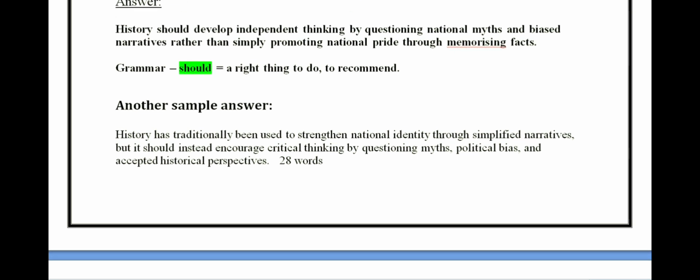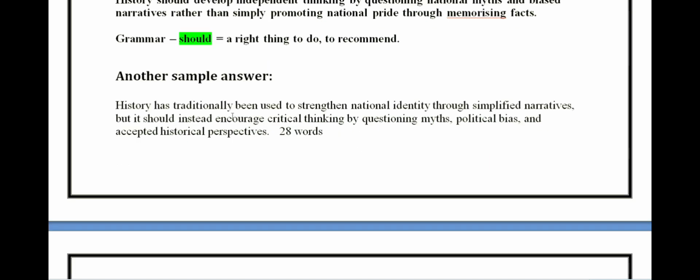History has traditionally been used. Now, just now we have understood the meaning of has been and have been. Love the language, children. The more you fear it, the more it goes far away. So, love the language. It is so simple. Getting back to the sample answer. History has traditionally been used to strengthen national identity through simplified narratives.